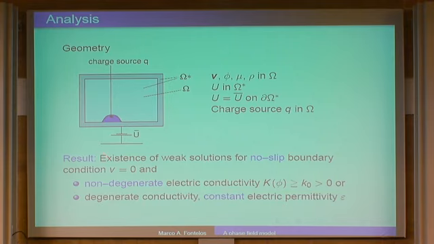And here, between omega and omega star, you may have jumps in the electric constant. You may have an electric constant which is different from the constant inside the liquid. So in this setting, we saw that there exists at least one weak solution defined globally in time for this problem.